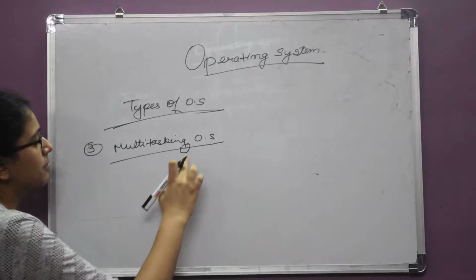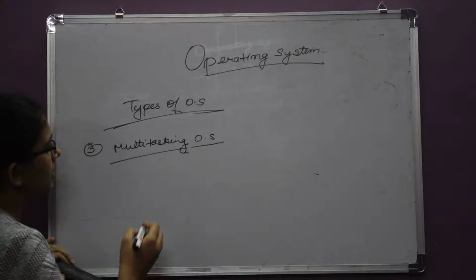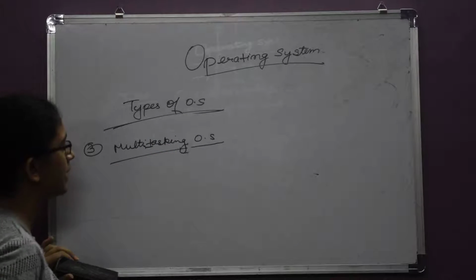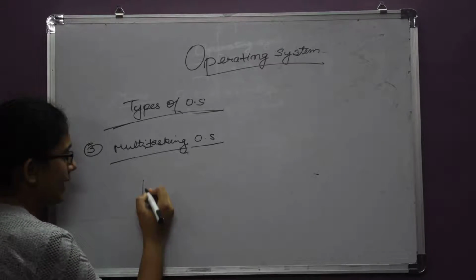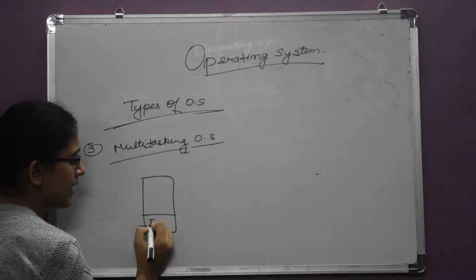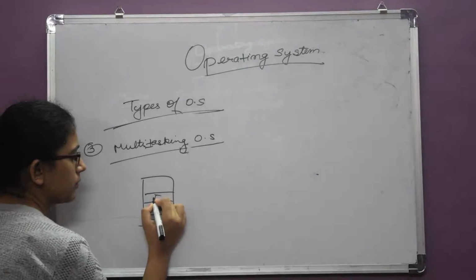The third one is multitasking operating system. Now, what is the difference between multitasking operating system, multi-programming operating system, and batch operating system? Firstly, in multitasking operating system, let's have this set of jobs: job 1, job 2, job 3.